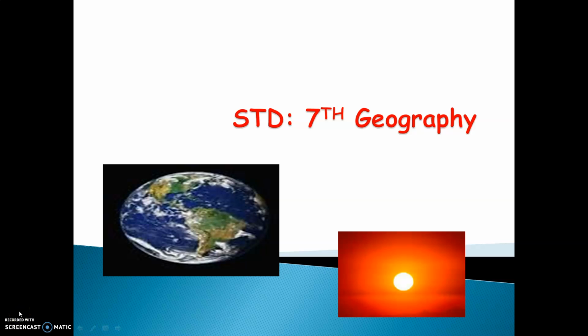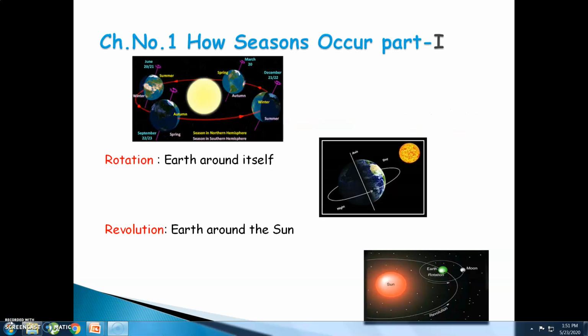Standard 7th Geography. Chapter 1, How Seasons Occur, Part 1.